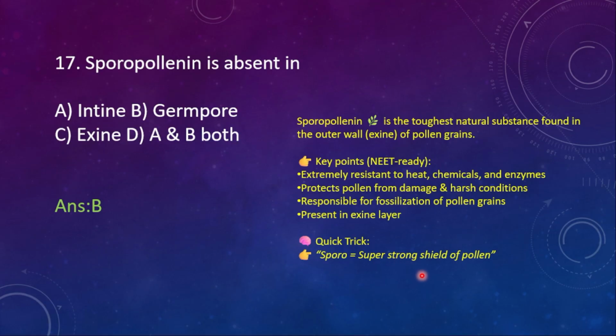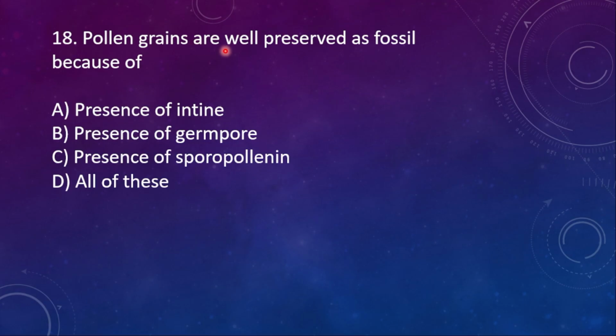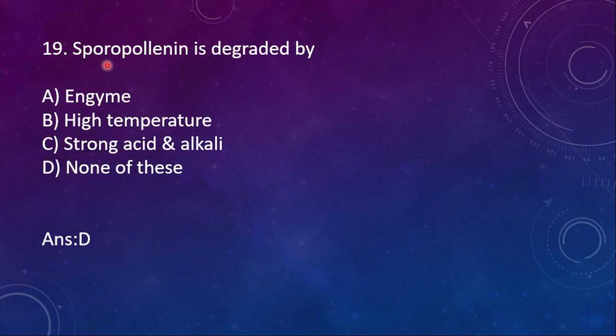Got it? Yes. Next, 18th one. Pollen grains are well preserved as fossils because of: A, presence of intine, no. B, presence of germ pore, no. C, presence of sporopollenin, yes. So C is the right option. 19th one. Sporopollenin is degraded by: is it degraded by enzyme? No. High temperature? No. Strong acid and alkali? No. None of this. There is no enzyme in the world, or in the universe, to destroy sporopollenin. Sporopollenin is that strong.